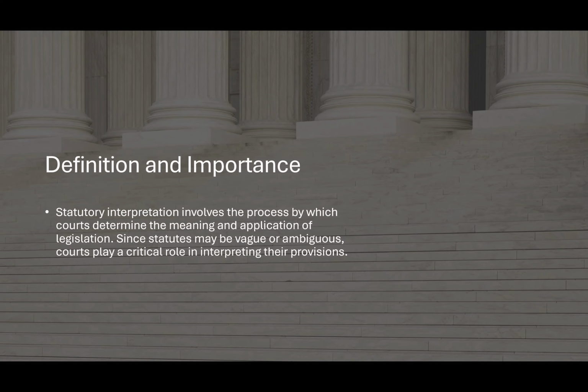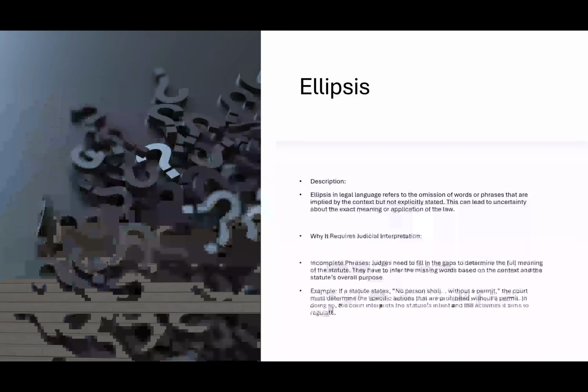So statutory interpretation involves the process by which the courts determine the meaning and application of legislation, right? Since statutes may be vague or ambiguous, courts have to play a critical role in interpreting these provisions, right? So they have to read through the statute now and try to figure out what exactly Parliament is trying to do, or what exactly Parliament is trying to correct in society, right? So looking at those type of stuff.